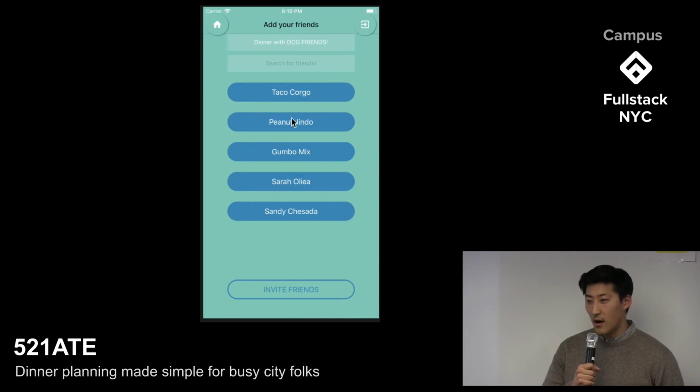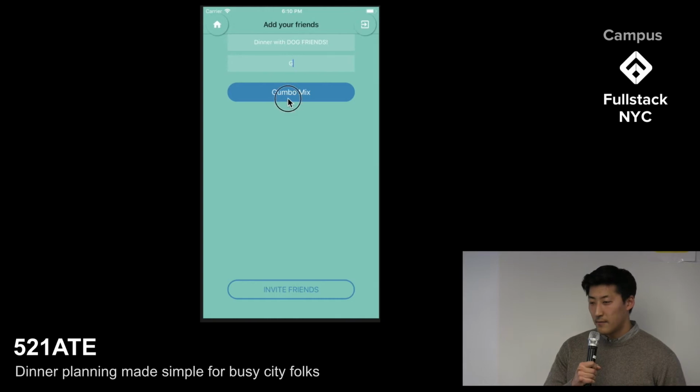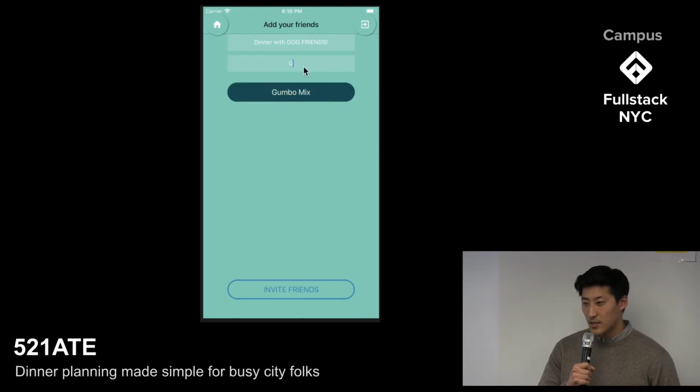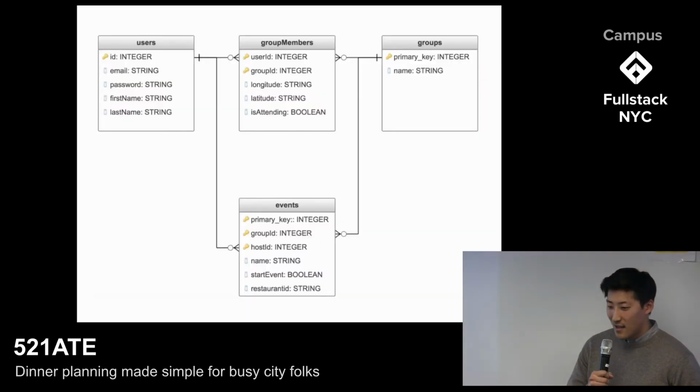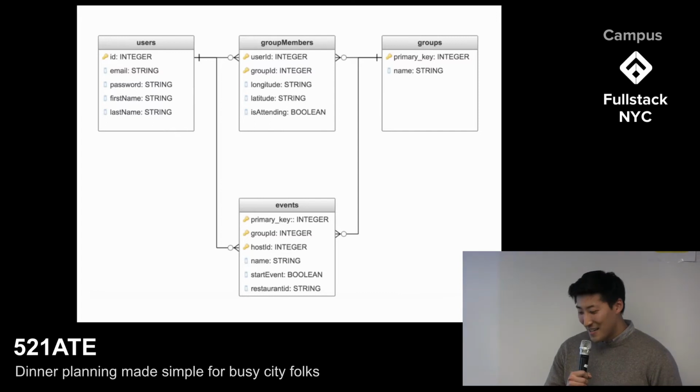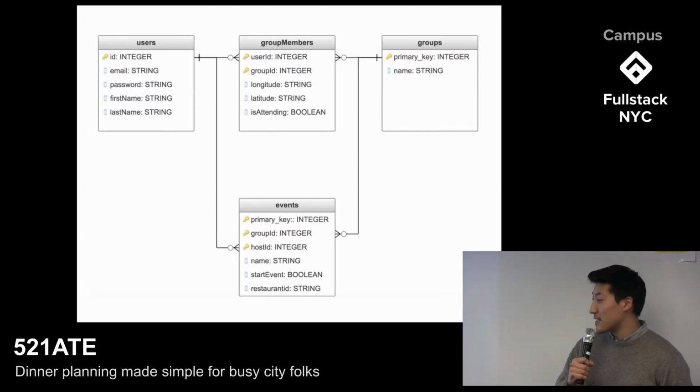When the friends are invited, this becomes a created event and pushes to the database. And as you can see in our ERD, these allow our associations between the group users, the friends, and the dinner event itself.